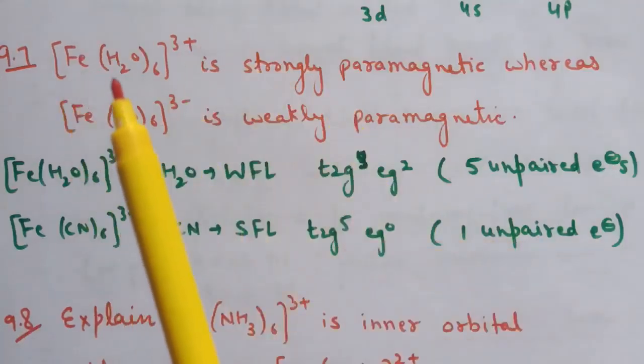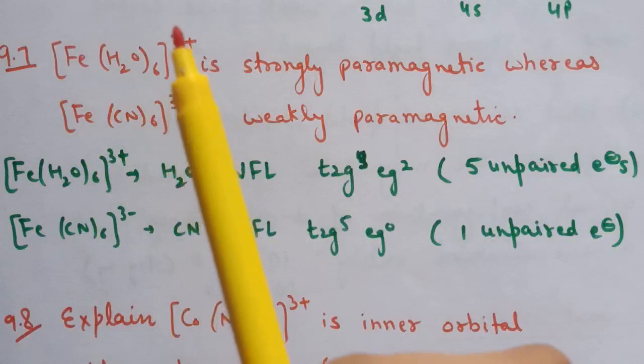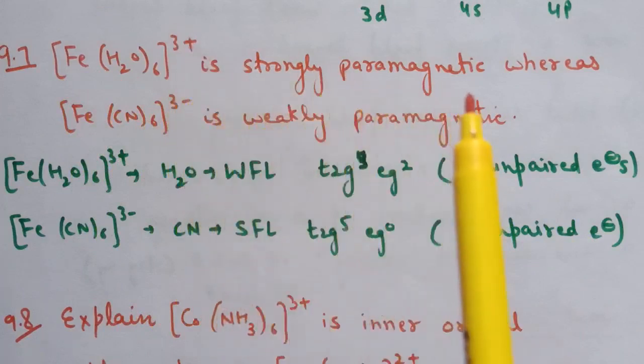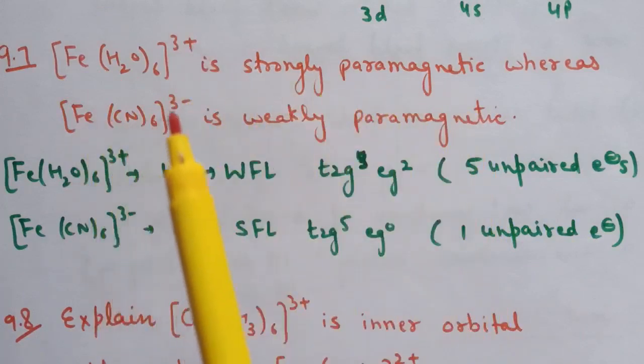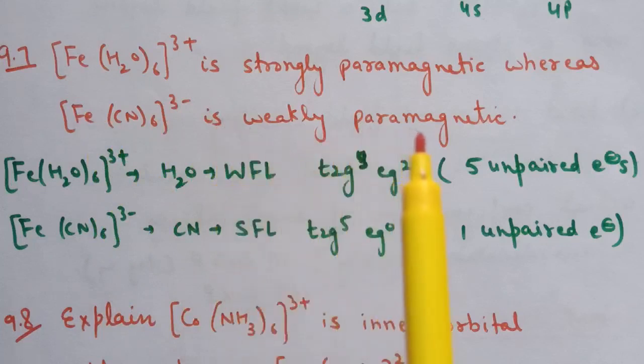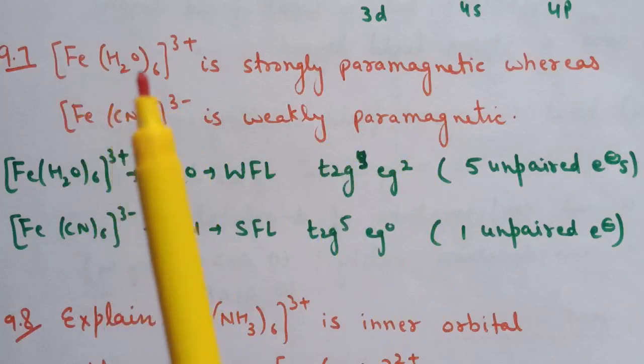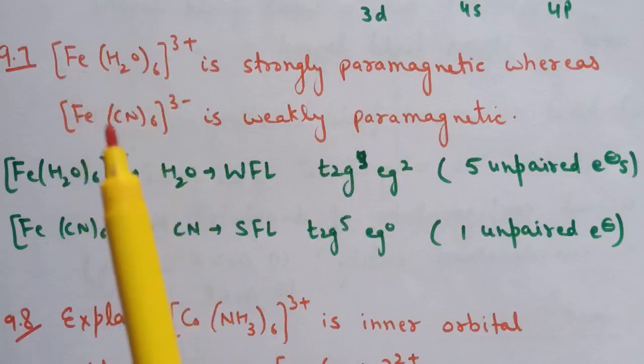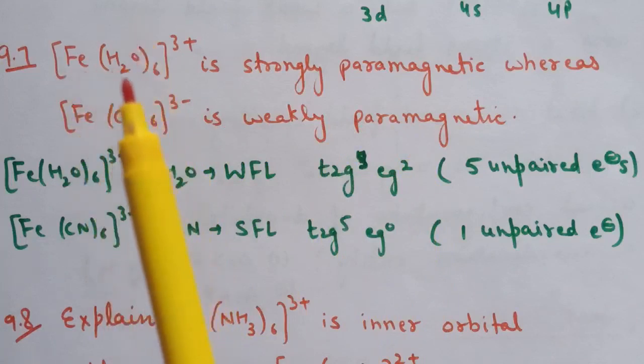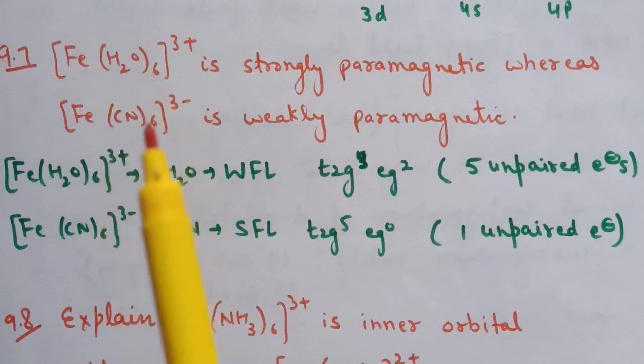Next question is question number 9.7. [Fe(H2O)6]3+ is strongly paramagnetic, whereas [Fe(CN)6]3- is weakly paramagnetic. So the answer for this question is, here the oxidation number of iron in both the complexes is +3. Now here water is acting as a ligand, and in the second complex cyanide ion is acting as a ligand.